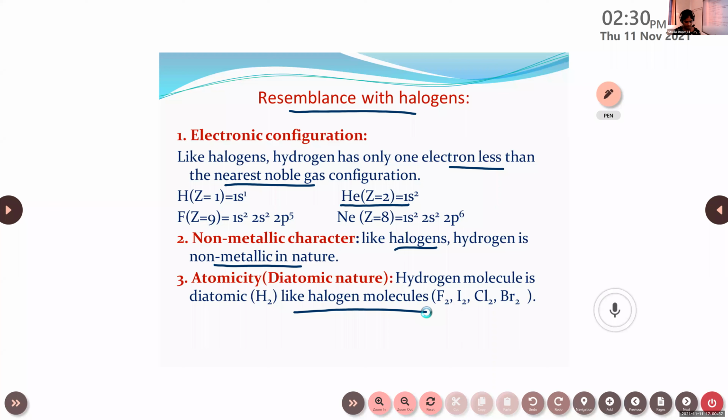Aditya, can you read the 3 points about the resemblance with halogens? Yes, ma'am. Resemblance with halogens. Electronic configuration: like halogens, hydrogen has only one electron less than the nearest noble gas configuration. Non-metallic character: like halogens, hydrogen is non-metallic in nature. Atomicity, diatomic nature: hydrogen molecule is diatomic like halogen molecules. Okay.